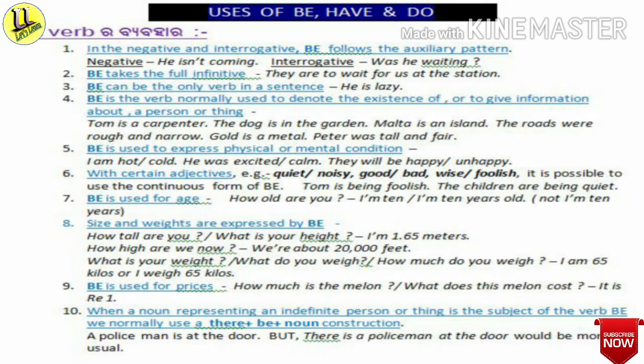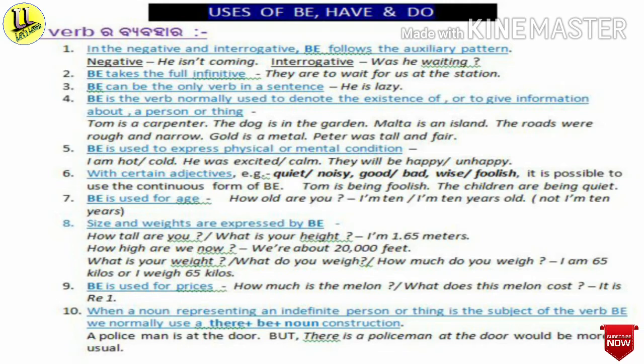Then about eighth point, size and weights are expressed by be. For example, how tall are you? Or what is your height? I am 1.65 meters. How high are we now?